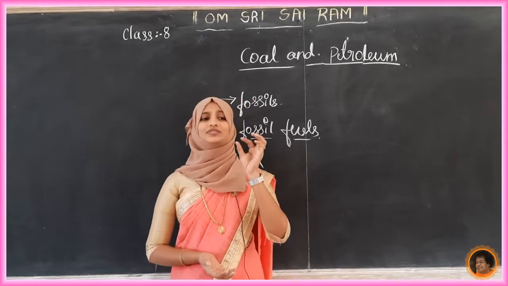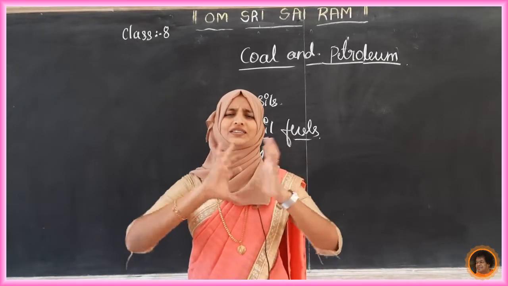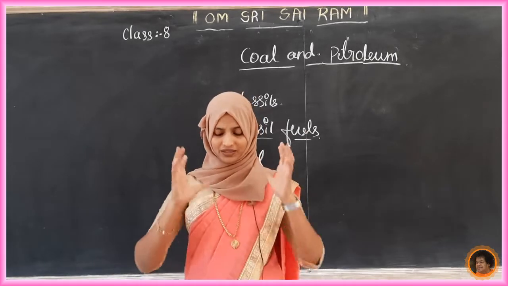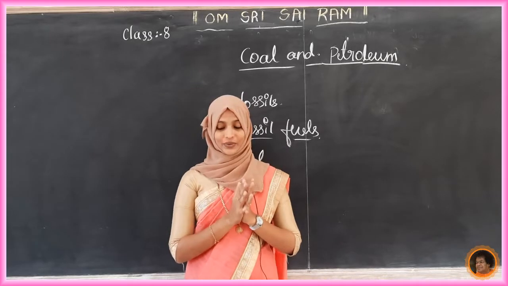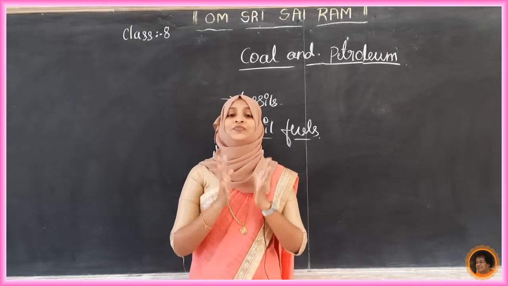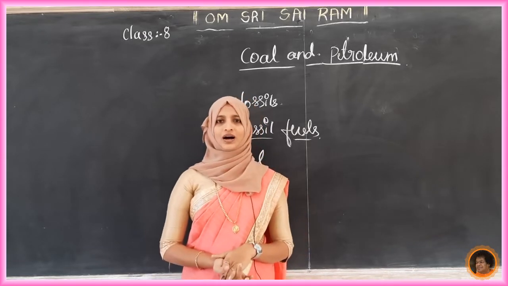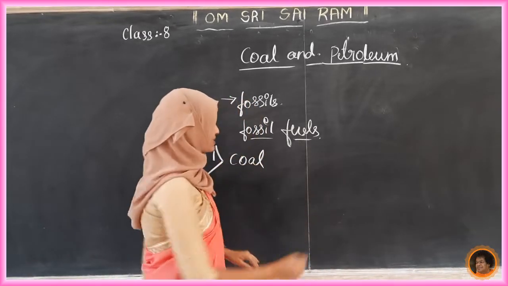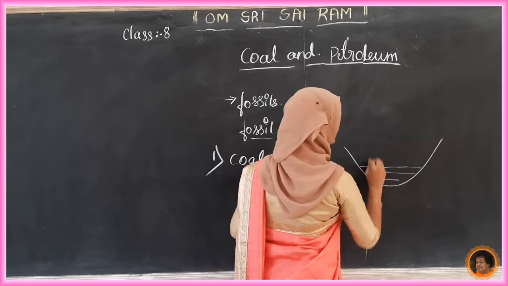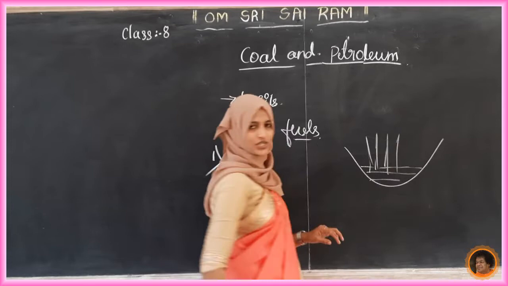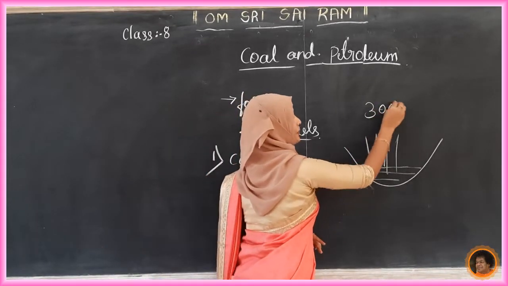Student, about 300 million years ago, Earth had a dense forest in the low-lying wetland area. It had a thick, dense forest. Low lying means the lower part of the earth. Here there was a thick forest 300 million years back.